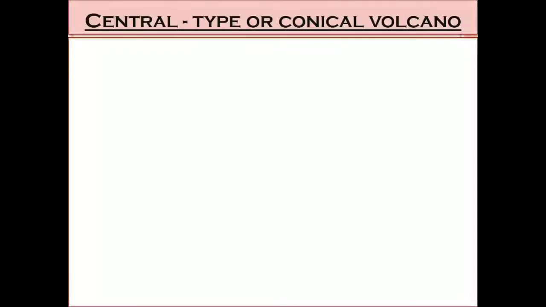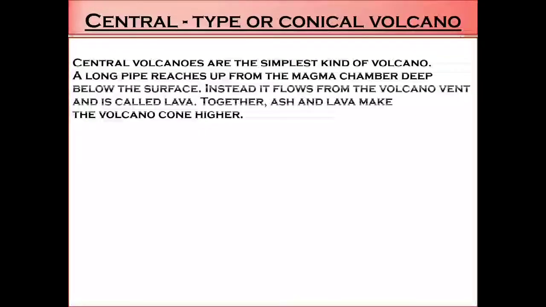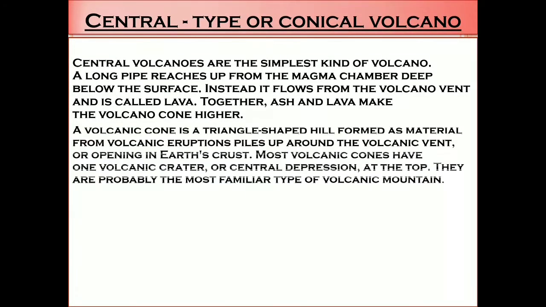Central type or conical volcano. Central volcanoes are the simplest kind of volcano. A long pipe reaches up from the magma chamber deep below the surface. Instead, it flows from the volcano vent and is called lava. Together, ash and lava make the volcano cone higher.